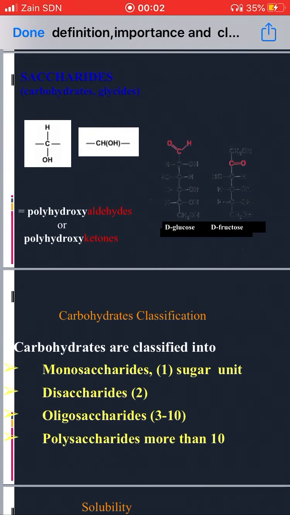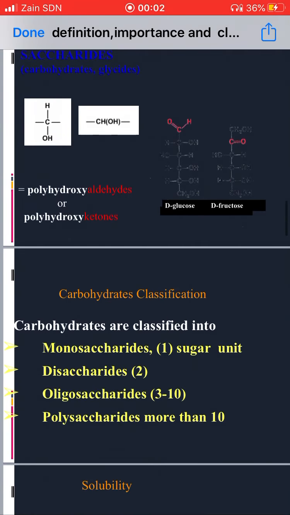So carbohydrates can be classified into 4 groups. Please focus, this is one of the most important pieces of information in this course. You have to know this classification.